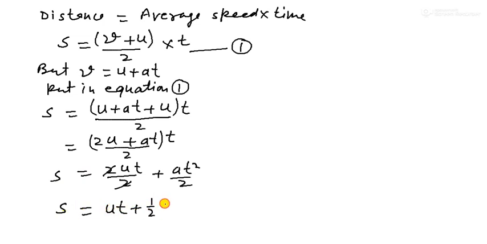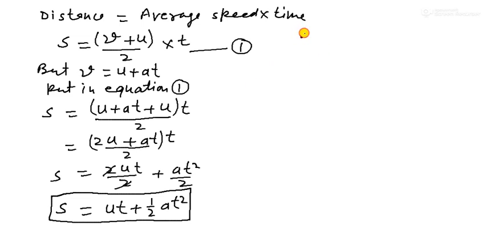So 2ut upon 2 plus at square upon 2. So 2 will be cancelled out. So s is equal to ut plus half of at square. So it is the second equation of motion. Always remember, it is the second equation of motion.